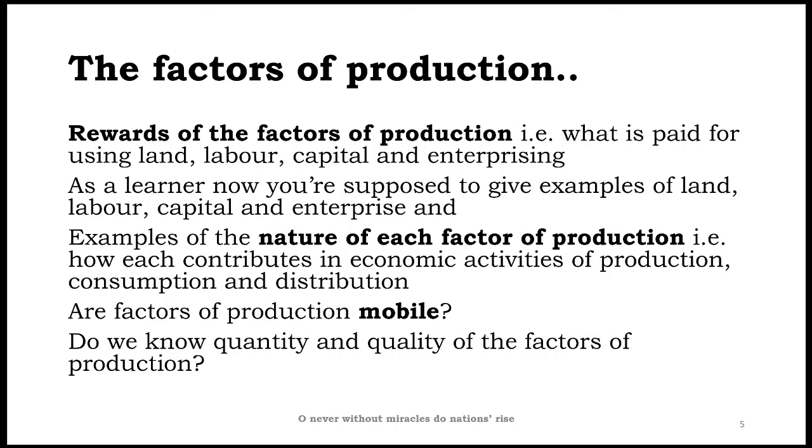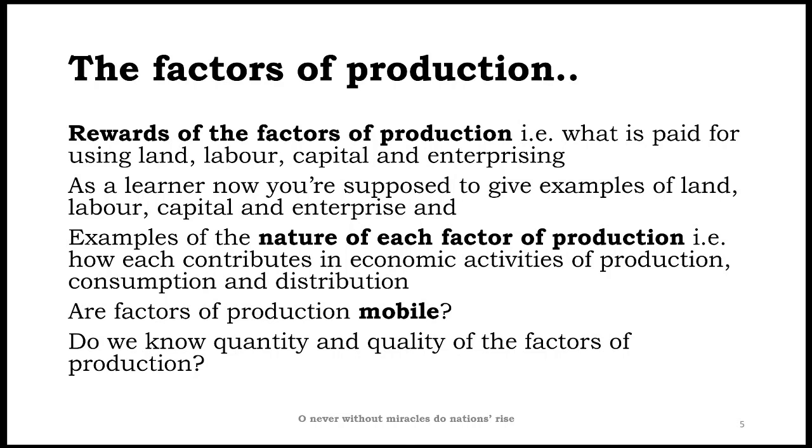Then, do we know the quantity and the quality of factors of production? This is basically a question for you. This is an assignment for you. How much of a certain factor is available? For example, land. How much is the total land available? And then how much land is available for a specific use? Then the quality: what is the quality of land? Which land is good for a certain purpose and which is not? Similarly, labor. Certain labor is good.